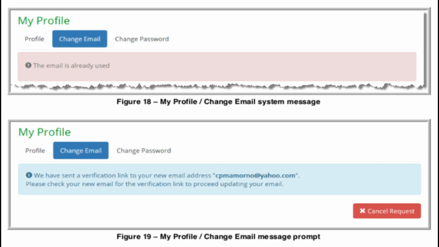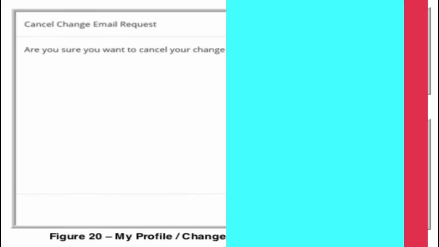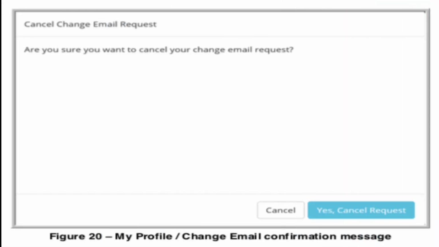Otherwise, open your email, your new email in particular, and verify the link provided to proceed with the updates. A system confirmation message will again be displayed if you do this. Click on the Yes, Cancel Request button to cancel the request. Then the selected action will be performed.